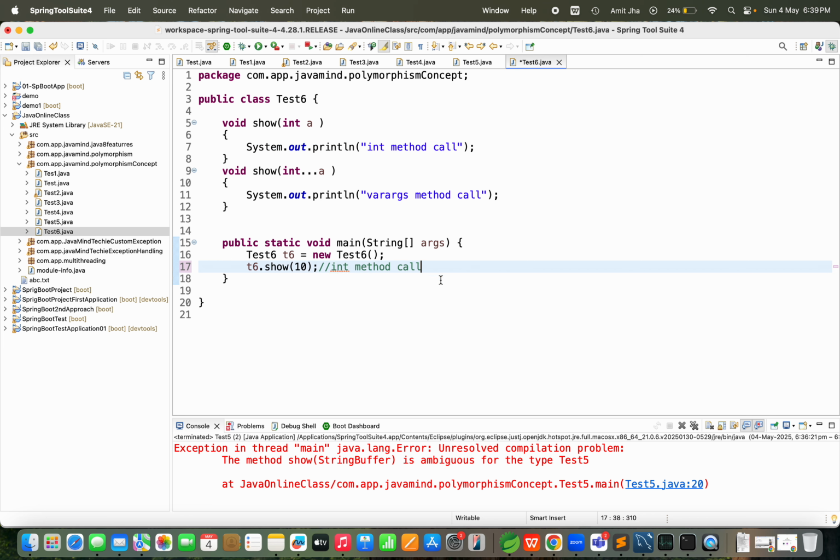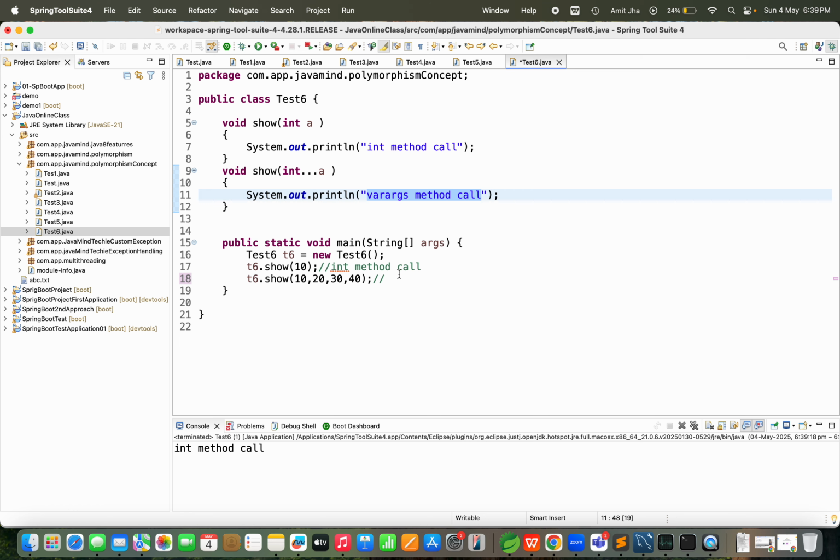Now if I'm going to call t6.show, and this time I'm passing this argument as varargs, suppose I'm passing 10, 20, 30, 40, because we are passing multiple arguments as varargs. So this time what result will print? The result will print varargs method call. Yes or no, as per our expectation.